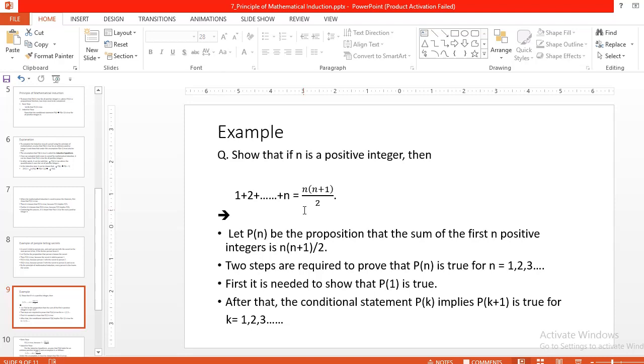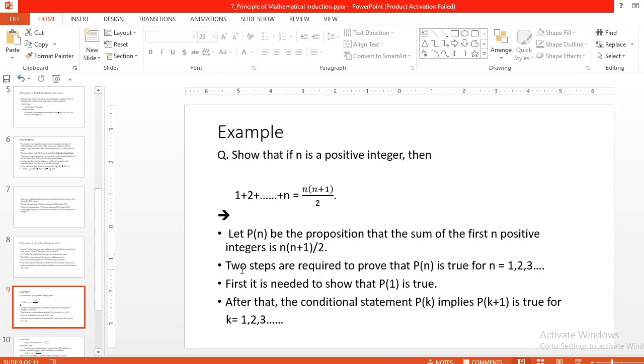In the principle of mathematical induction, there are two steps. First one is the basis step and another one is the inductive step. Now let's see in detail. Let P of n be the proposition that the sum of the first n positive integers is n of n plus 1 divided by 2.